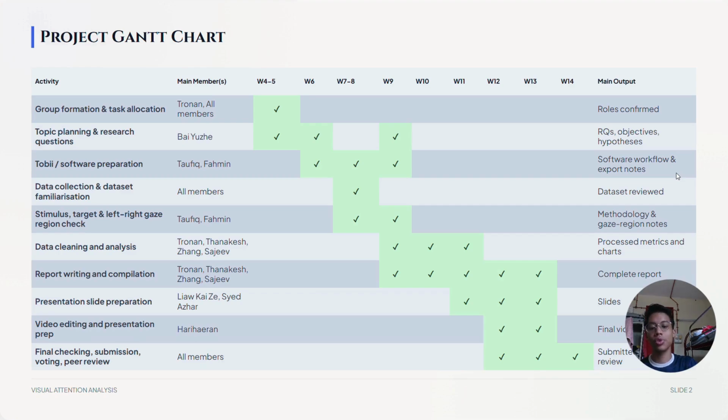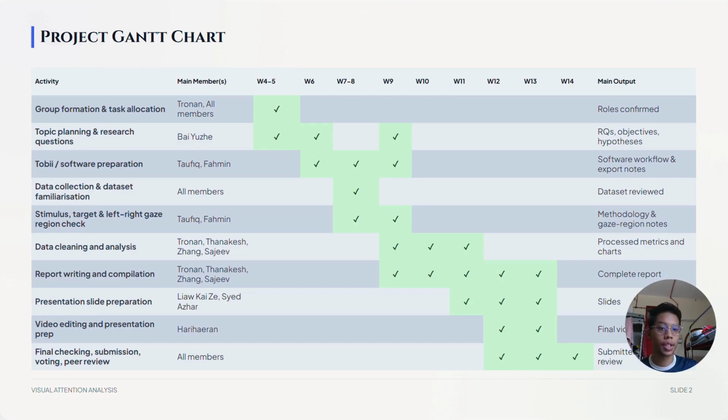This slide shows a summary of our contribution to the team. Throughout the semester, our team completed key stages, including topic selection, literature review, data collection using the Tobii eye tracker, data analysis, report writing, and presentation preparation. The Gantt chart illustrates how these tasks were scheduled and coordinated to ensure the project was completed on time.